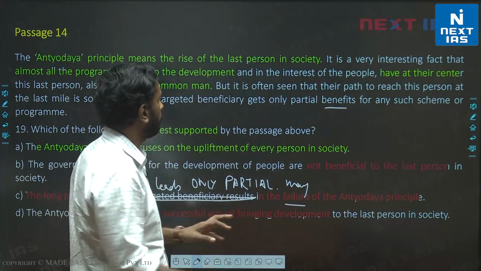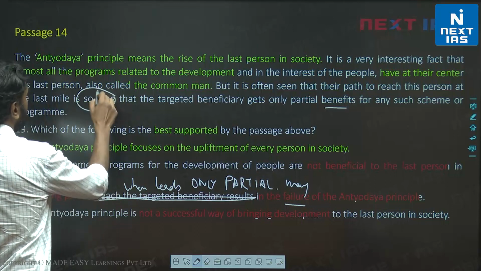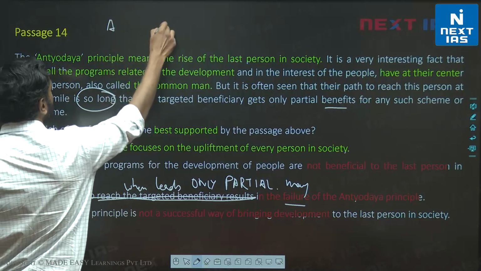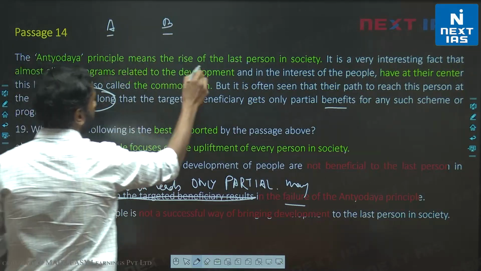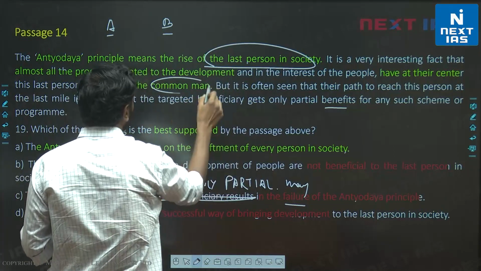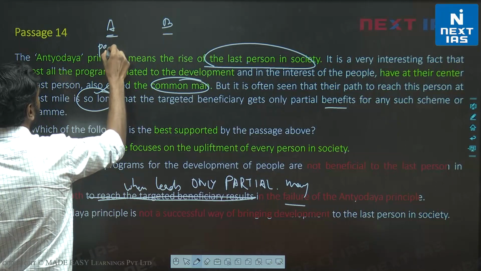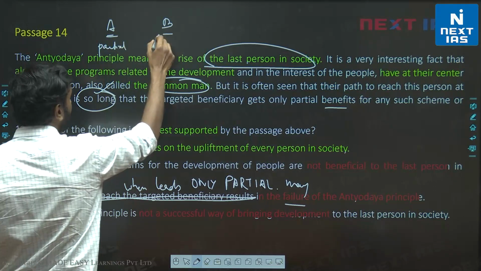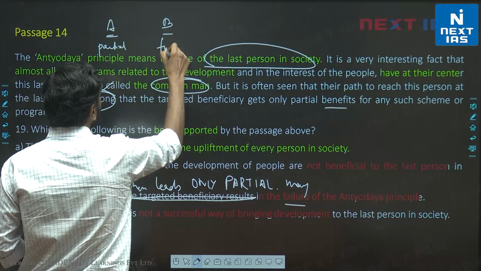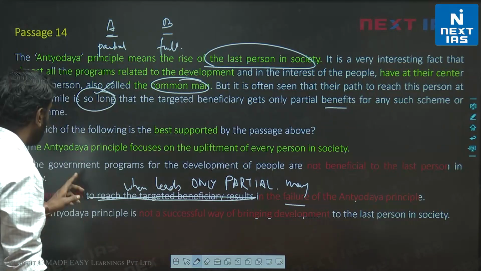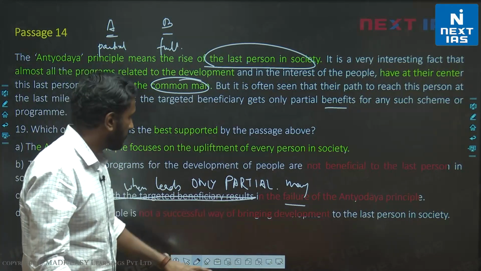In short, मैं क्या कह रहा हूं कि the path is long, ठीक है? Let's say person A and person B both can be considered as last person or common man. अब A के लिए path long है and A gets only partial benefits. B के लिए path long है but B gets full benefits. Right? So for B, this option won't apply.